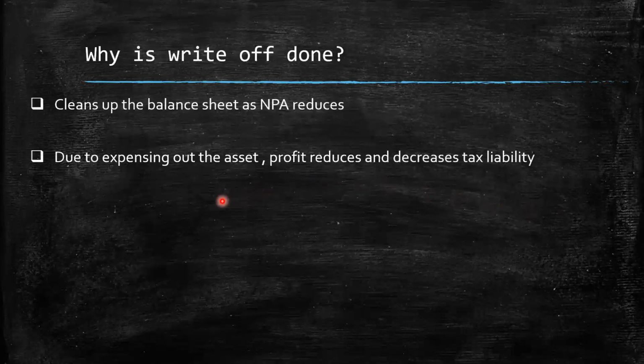So why is the loan written off? First of all, it cleans up the balance sheet as the NPA is reduced. The one loan gets off the balance sheet from an NPA position. And more importantly, because you have expensed it out, your net profit reduces, thereby decreasing the tax liability.